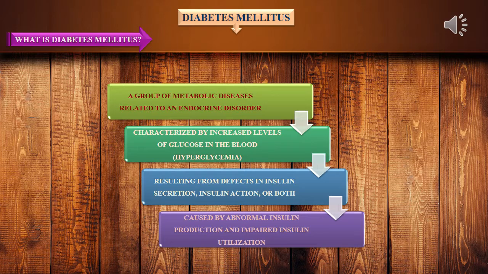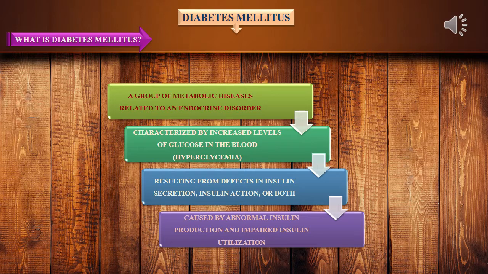Coming to the second part, that is diabetes mellitus. What is diabetes mellitus? It is a group of metabolic diseases related to an endocrine disorder, characterized by increased levels of glucose in the blood.